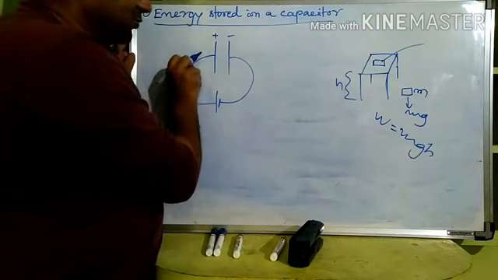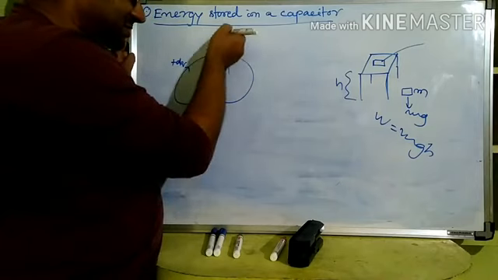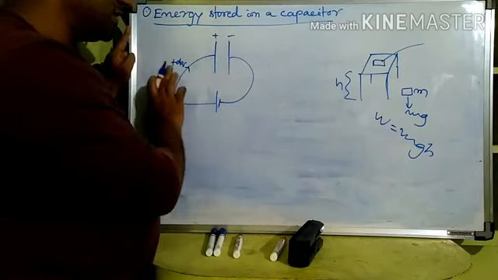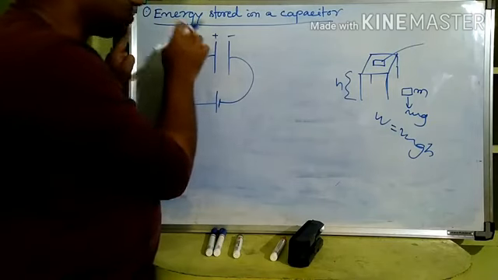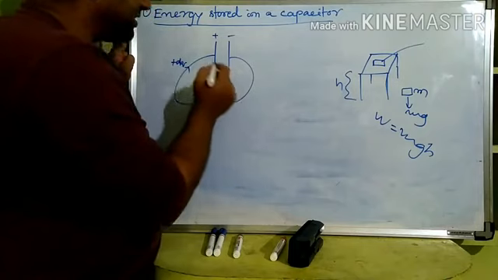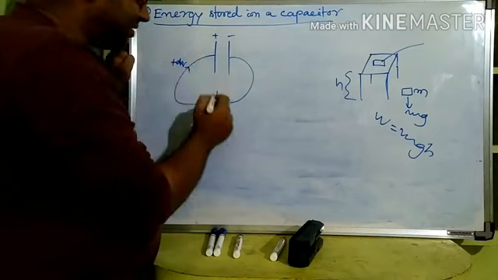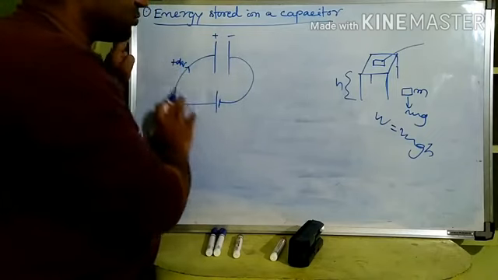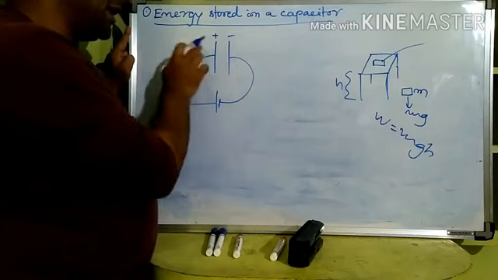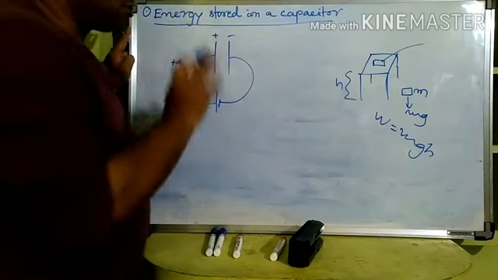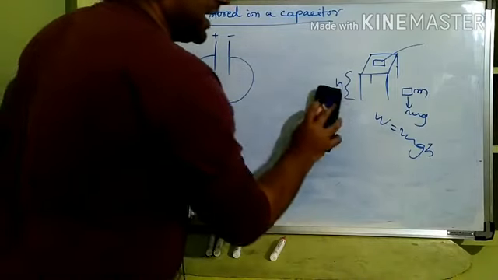So against that you are moving. During charging we have to push it against that to reach here, right? So all the time, till the charging of the capacitor is complete, dq are pushed against something which is being pushed by the plate. However, it has to go to the plate only. So some work is done. How much work is done, that we are going to calculate.